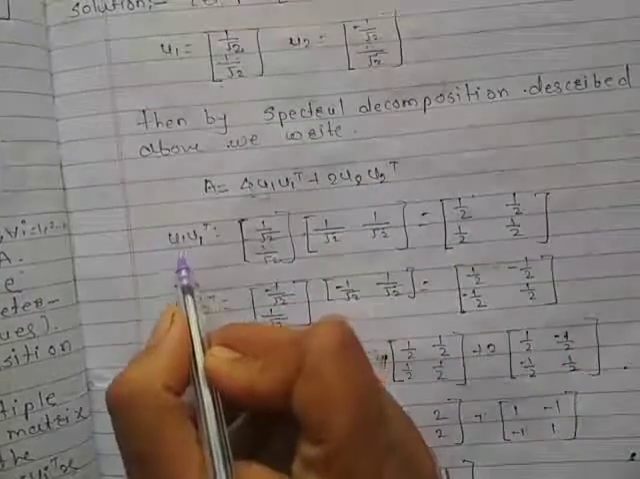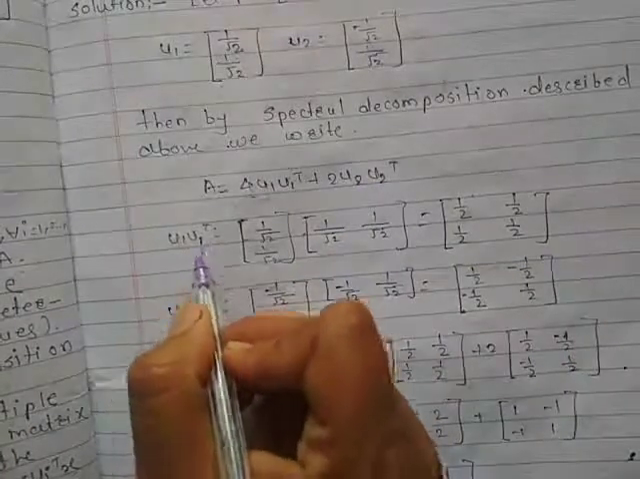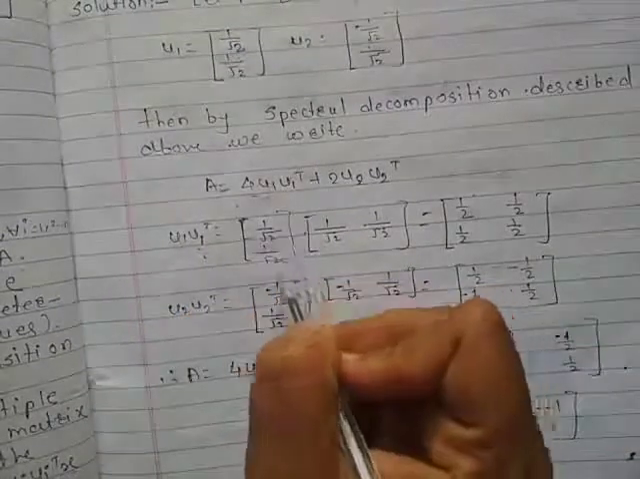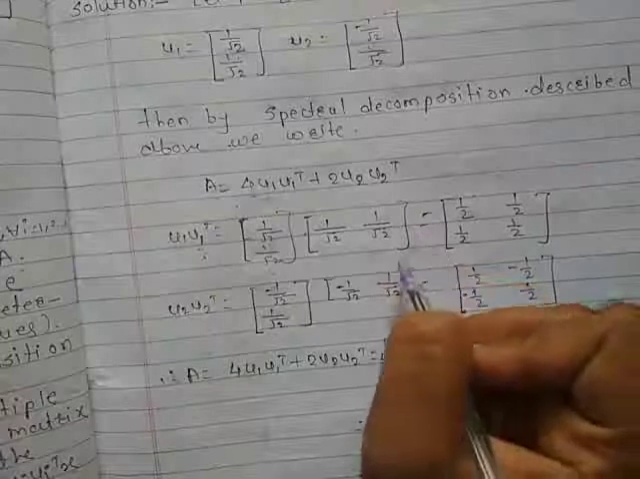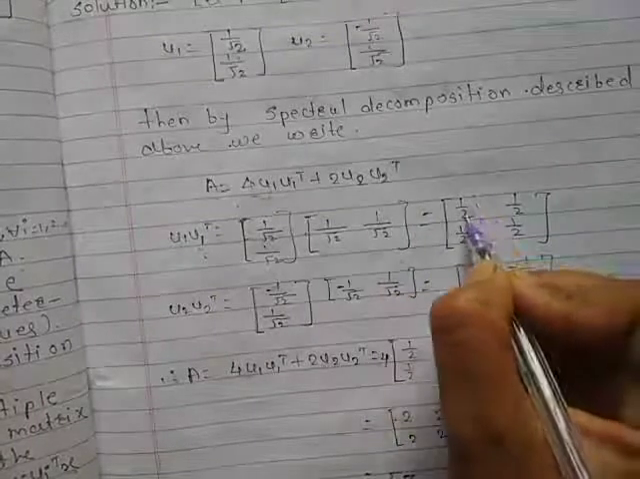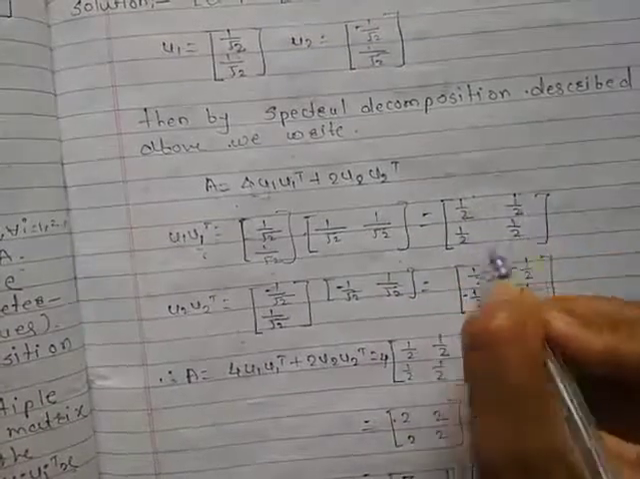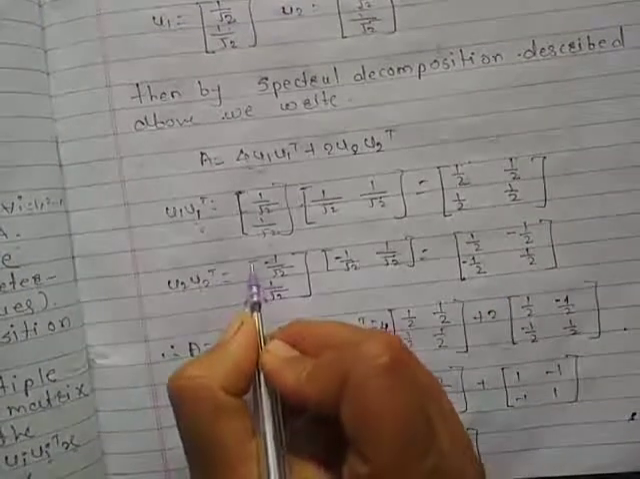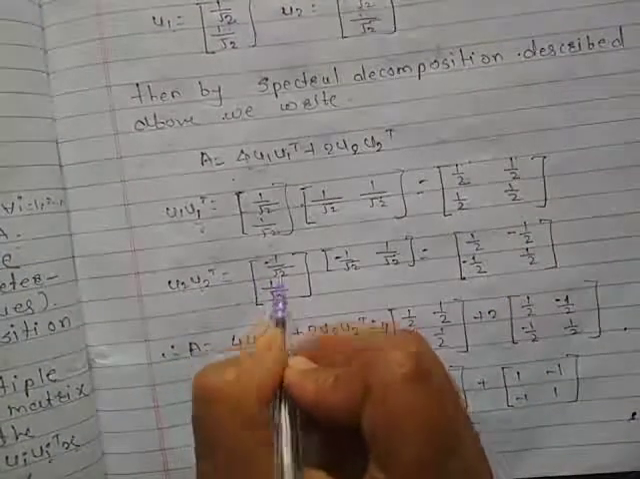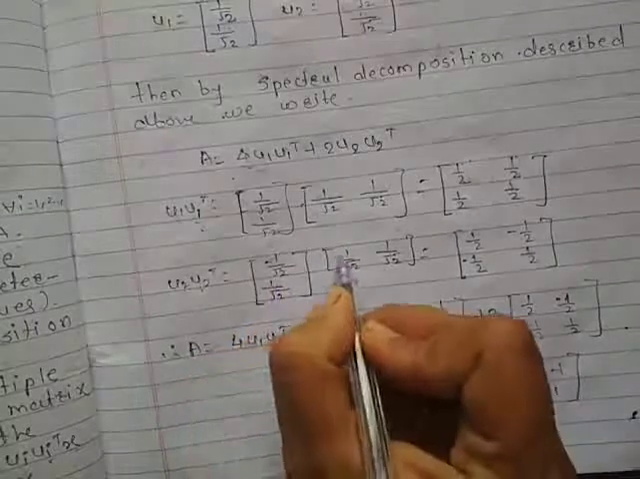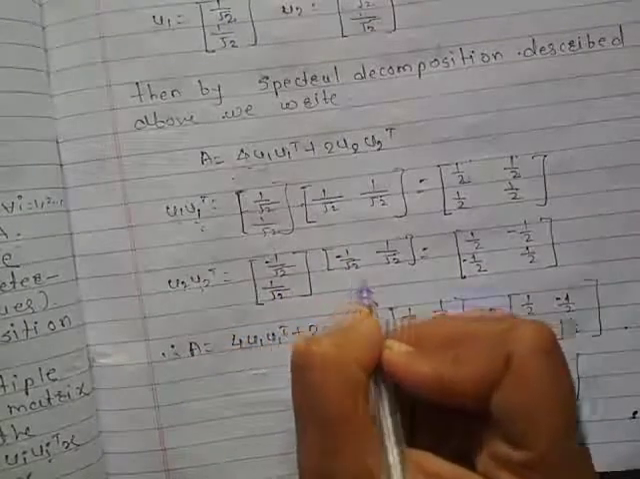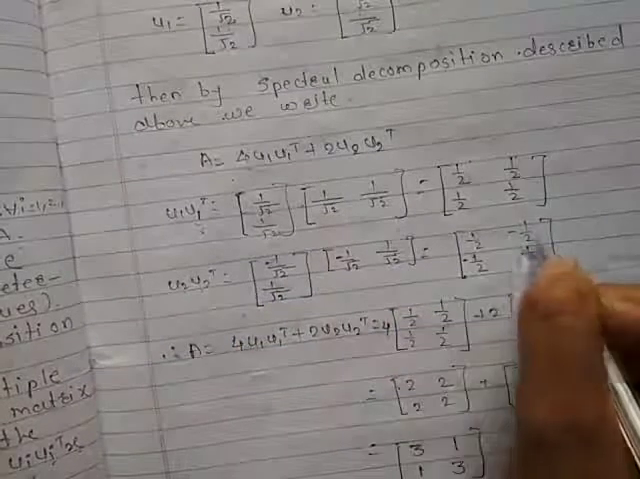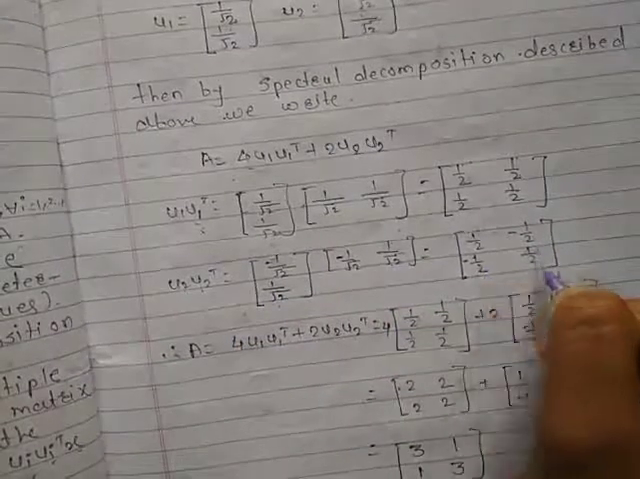Okay. So first of all we will calculate U1 into U1 transpose. U1 is this matrix and U1 transpose is this. Their multiplication is 1 upon 2, 1 upon 2, 1 upon 2, 1 upon 2. Now U2 into U2 transpose. U2 is [minus 1 upon root 2, 1 upon root 2] into matrix [minus 1 upon root 2, 1 upon root 2]. Their multiplication is 1 upon 2, minus 1 upon 2, minus 1 upon 2, 1 upon 2.